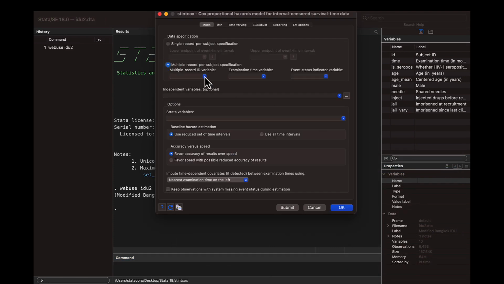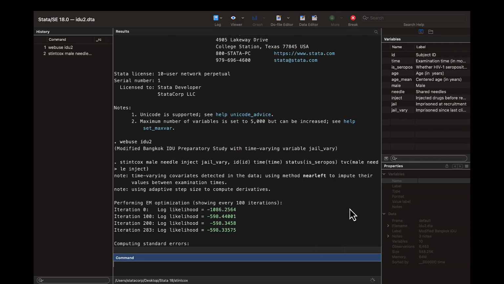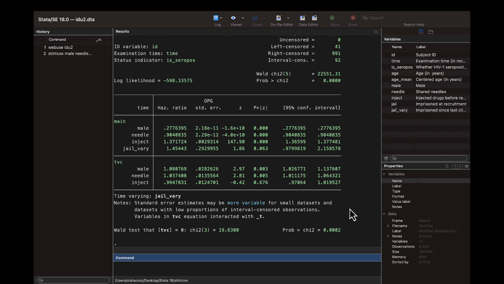With multiple record data, we specify the ID variable, time variable, and event status variable, and select the independent variables, including any that are time-varying in the dataset, and use the new options TBC and TEXP to interact any variables with a function of time to represent time-varying covariates, or to test the proportional hazard assumption of the time-invariant covariates.